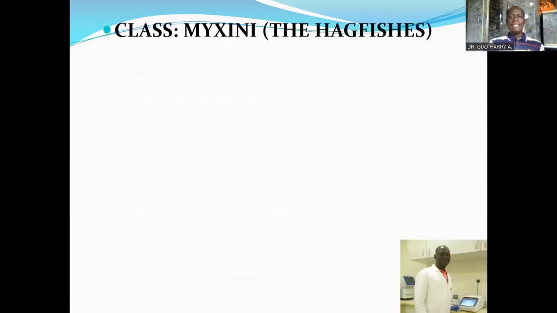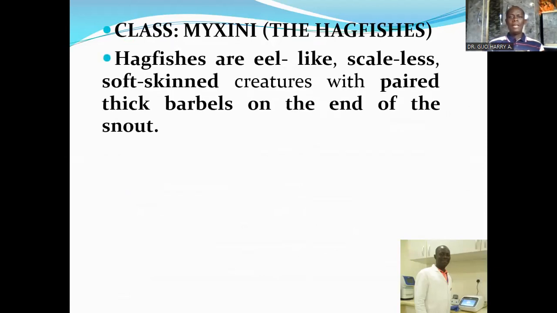Now let's look at the class Myxini, the hagfishes. Hagfishes are basically eel-like, scaleless, soft-skinned creatures with paired thick barbels on the end of the snout. They do not have scales in their skins, and their skins are very soft.